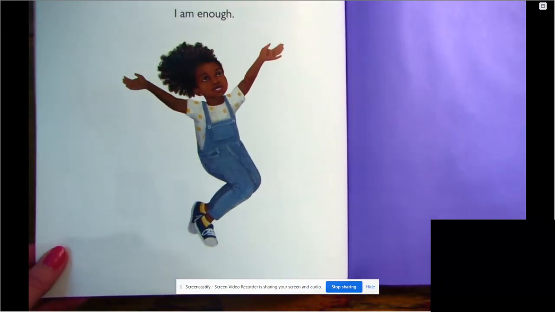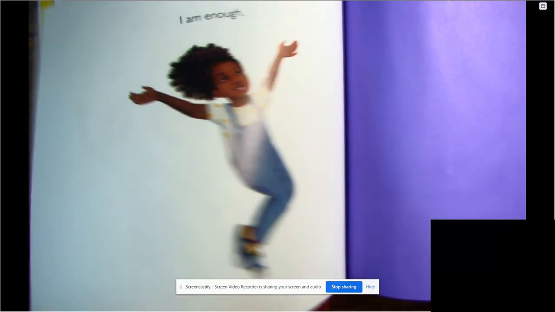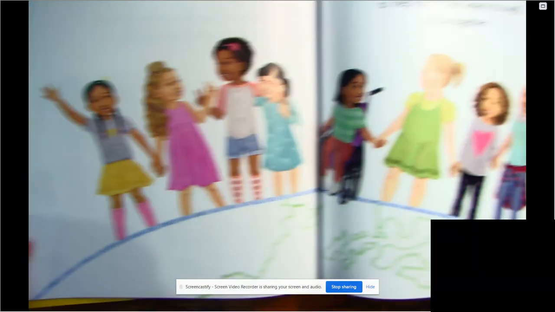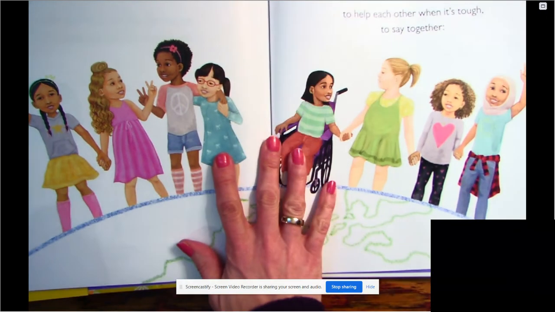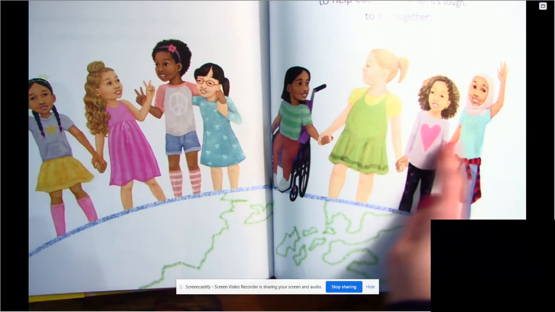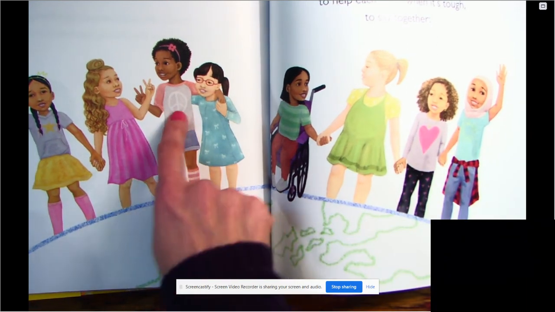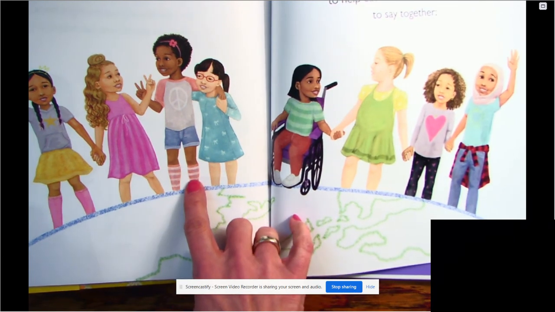What do you think about that? What do you think that means, I am enough? What do I notice about this picture, this drawing? I love all the details on their shirts, right? Sunshine and the heart and the peace sign and the star. She's got fun striped socks on.